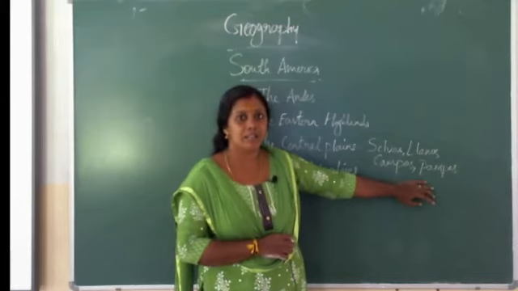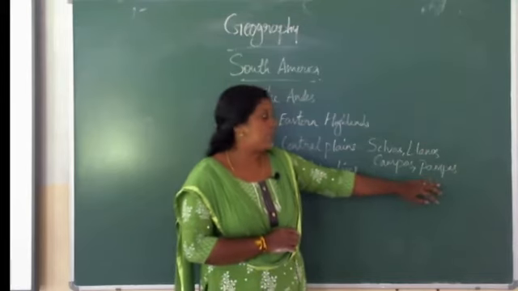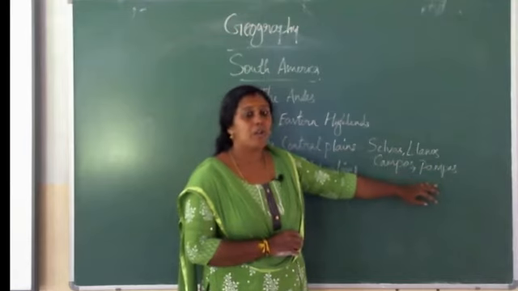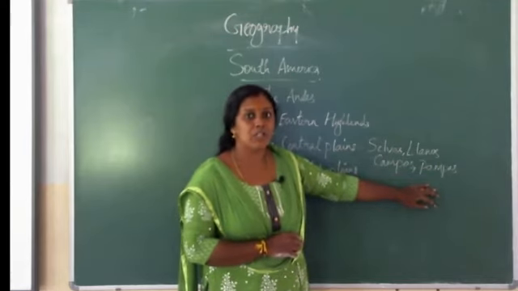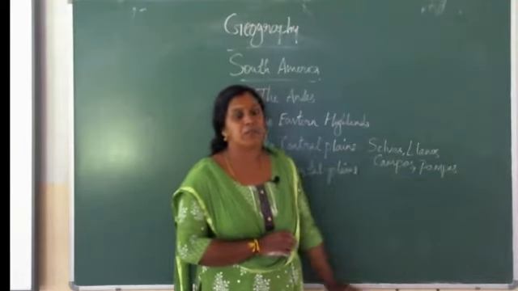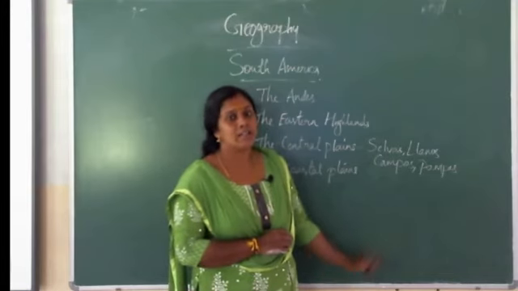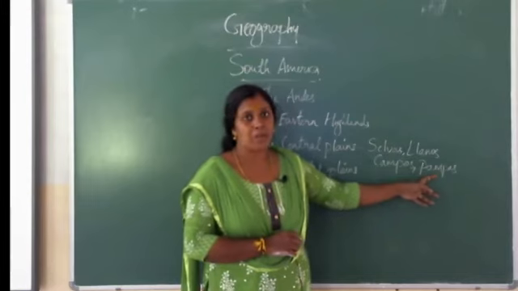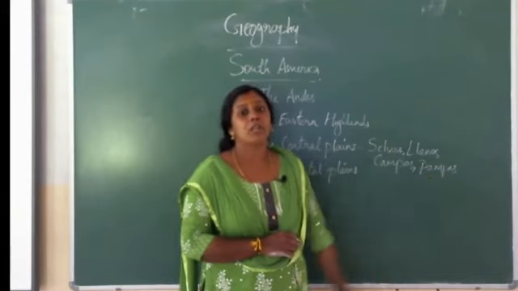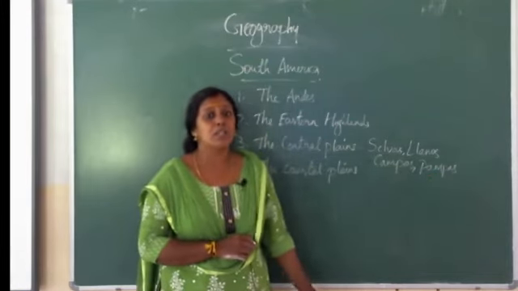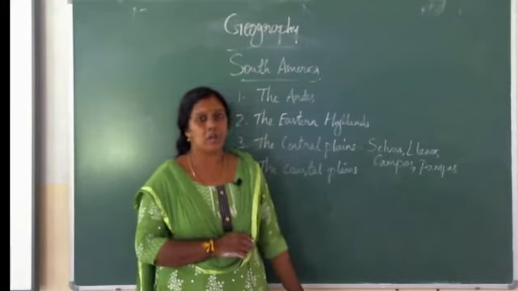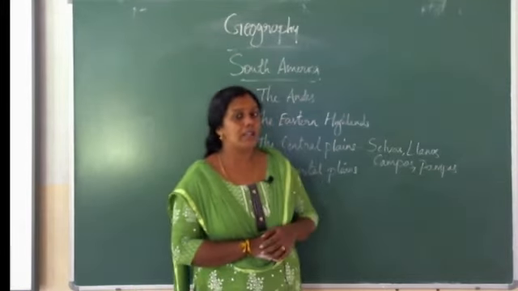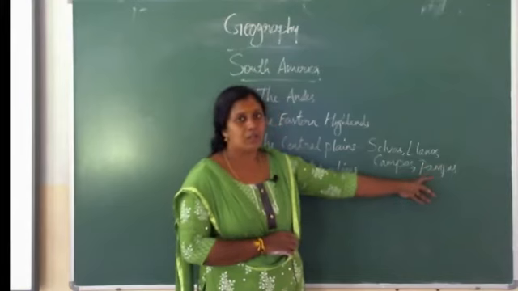Temperate grasslands are treeless regions. Only tall grasses are there. The Pampas is located to the south and east of Gran Chaco.